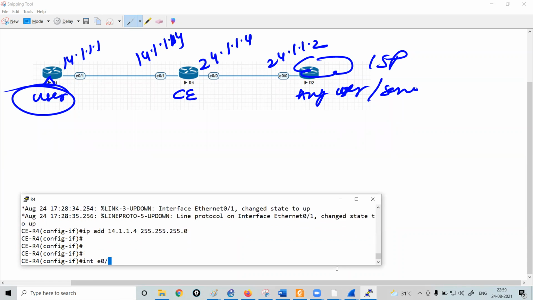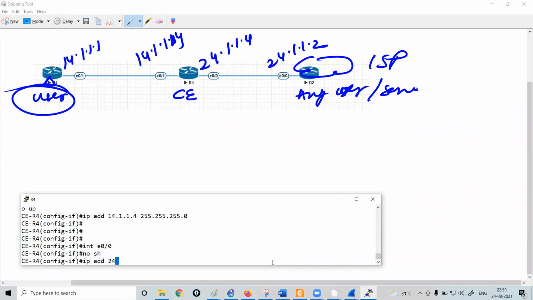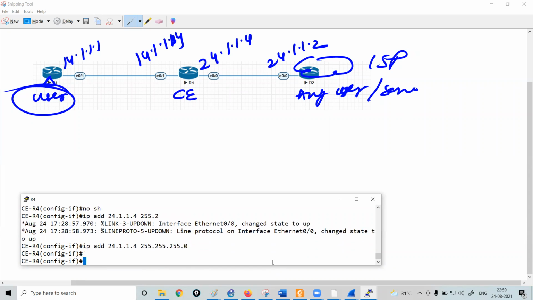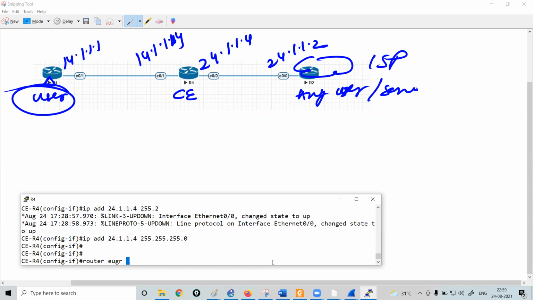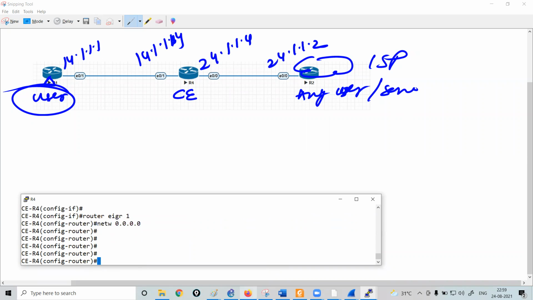On another interface e0/0, no shutdown, IP address 24.1.1.4 255.255.255.0. Router EIGRP 1, network 0.0.0.0.